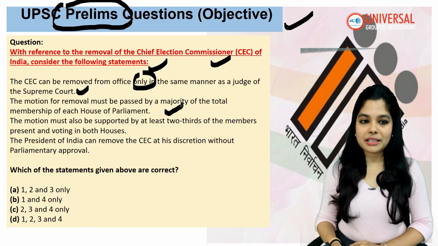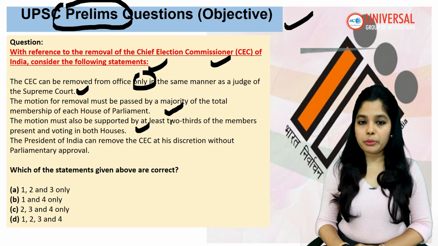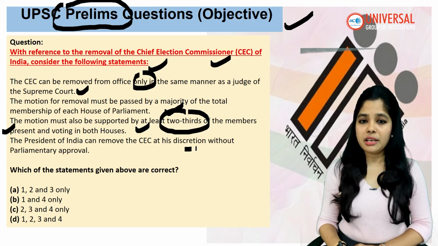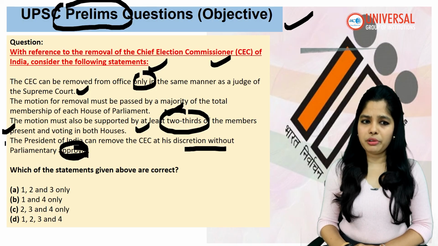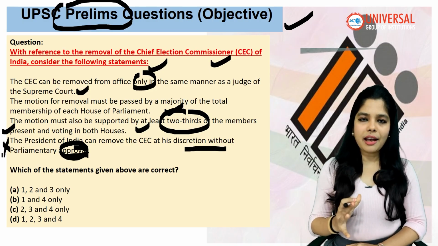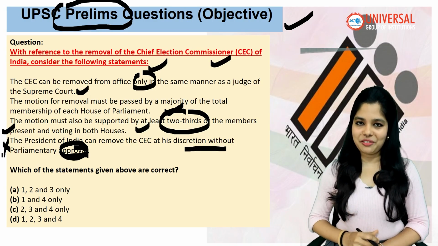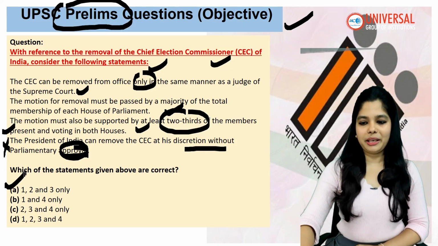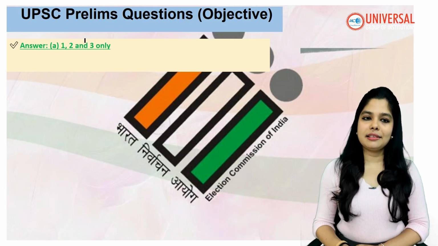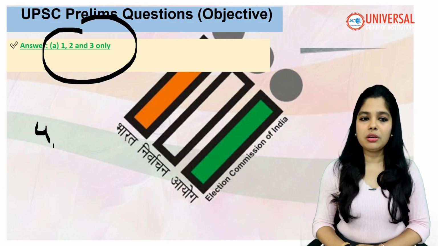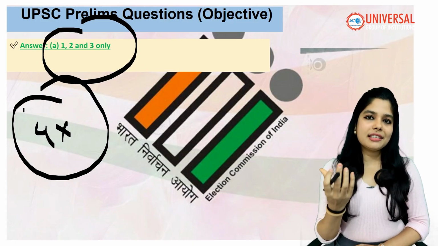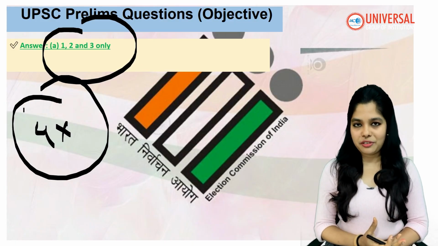This is again right. The motion must also be supported by at least two-thirds of the members present and voting in both houses. Can the President of India remove the Election Commissioner at his discretion without parliamentary approval? No, the President doesn't have a discretionary power to remove the Chief Election Commissioner. So here the answer is 1, 2, 3. The fourth statement is wrong because the President cannot use his discretionary power to remove a Chief Election Commissioner.